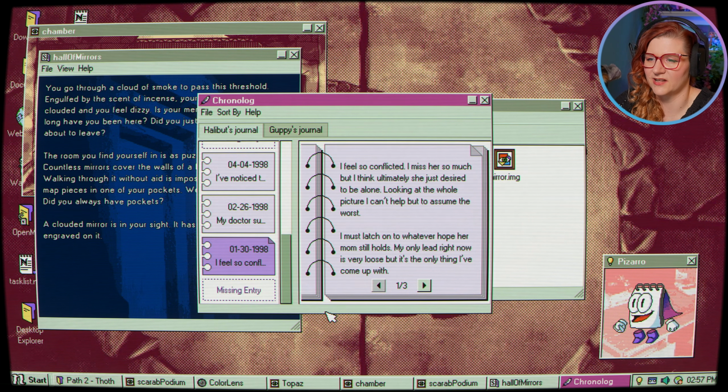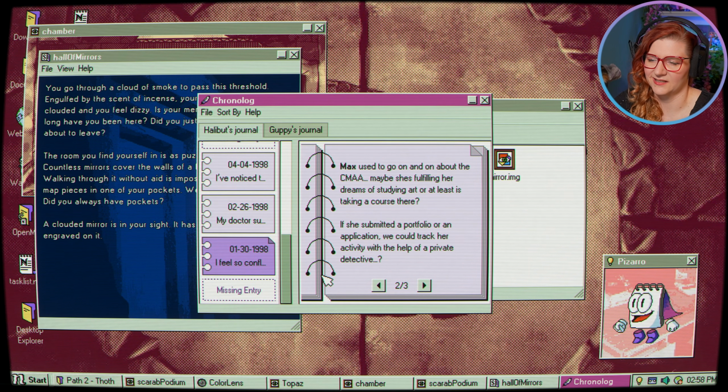Looking at the whole picture, I can't help but assume the worst. I must latch on to whatever hope her mom still holds. My only lead right now is very loose, but it's the only thing I've come up with. Is this about the missing person? Max, yeah, the next account we're gonna break into.